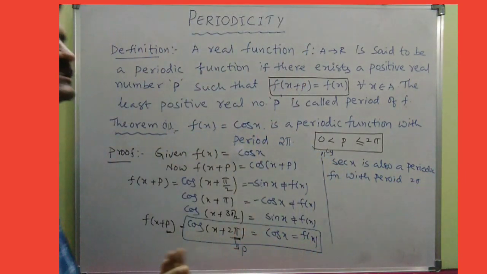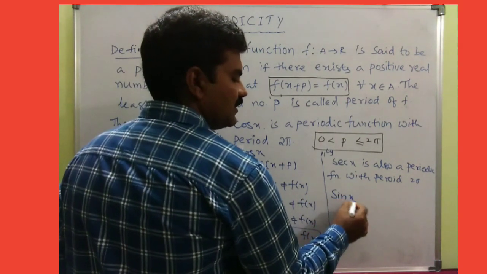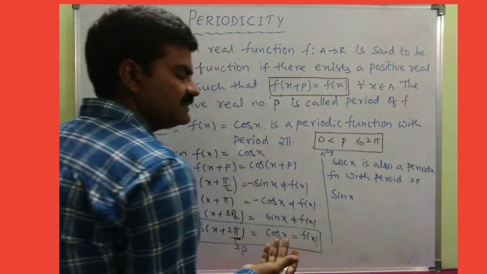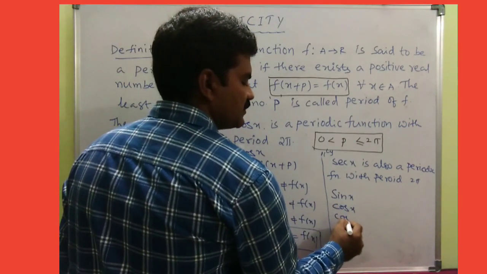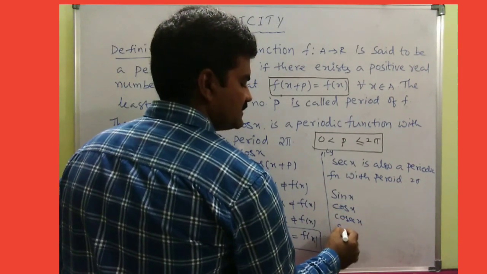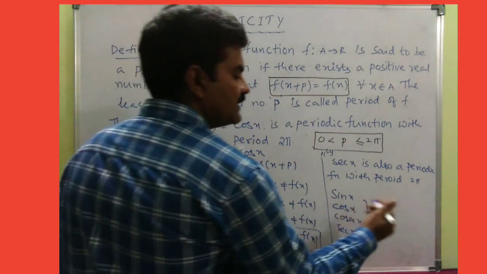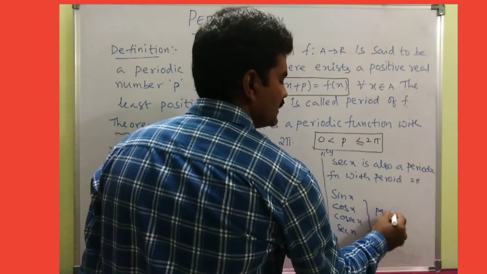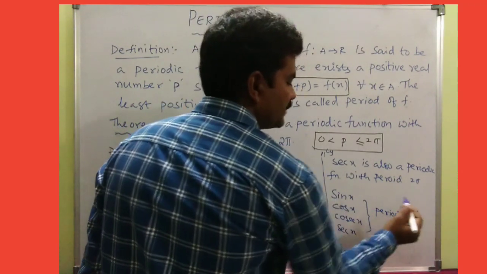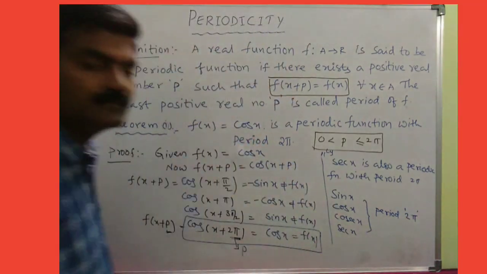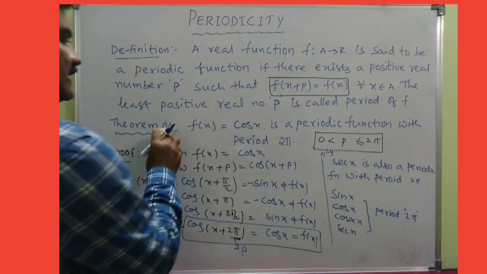So now it is very easy to remember also for you, isn't it? Sin x or sin theta, x can be replaced with anything. Sin x, cos x, and their reciprocals cosecant x and secant x, all these are periodic functions. What is the period of all these four functions? Period is 2 pi. Okay? Right. Now look at the next theorem.